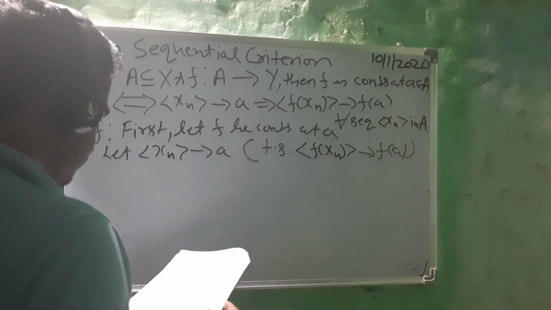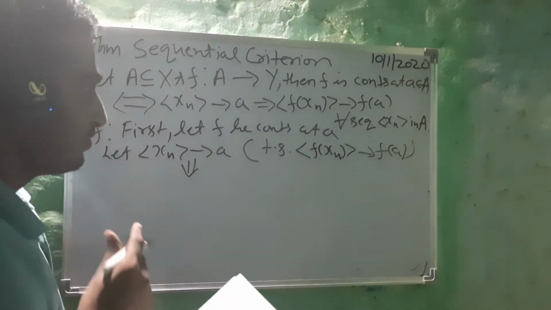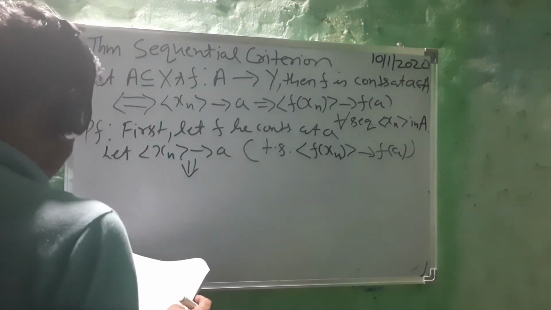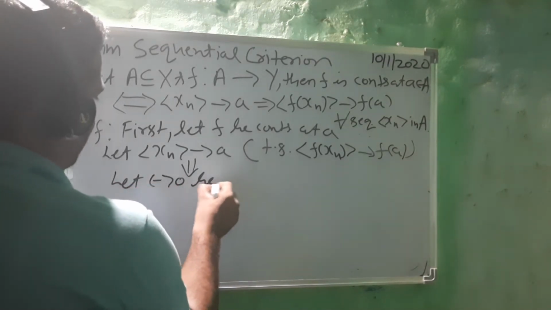But xn converges to a we are already given. So let's write down the meaning of this. Let epsilon greater than 0 be arbitrary.